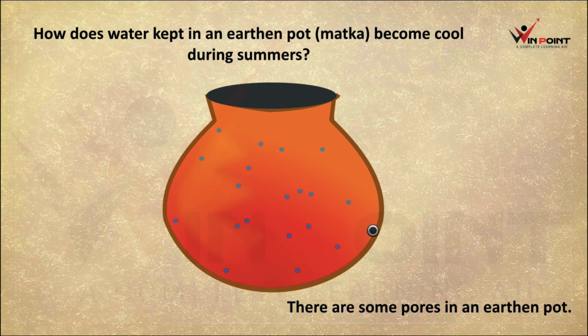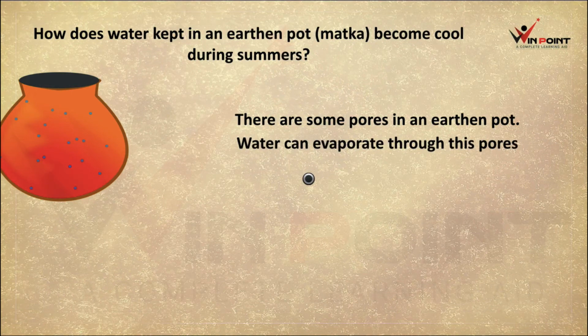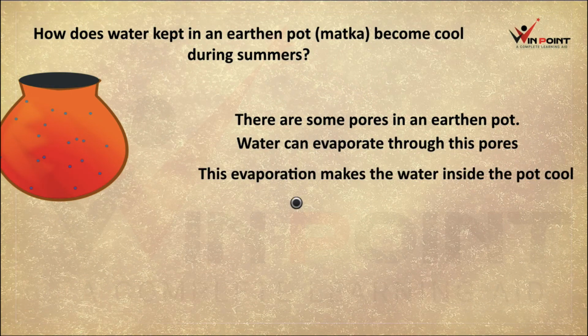There are some pores in an earthen pot. It will increase the rate of evaporation. The water will evaporate, and evaporation requires some energy. That energy the water will absorb from the water which is kept inside the pot. Water can evaporate through these pores. The evaporation makes the water inside the pot cool.